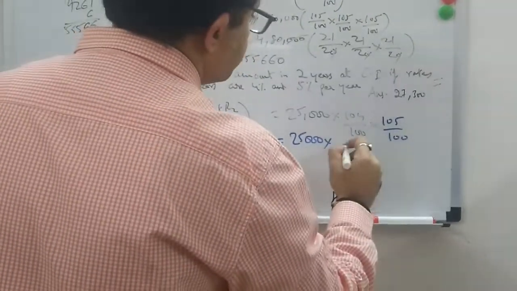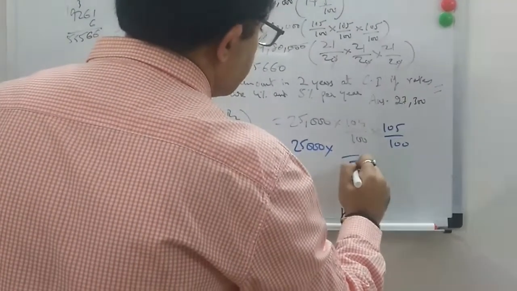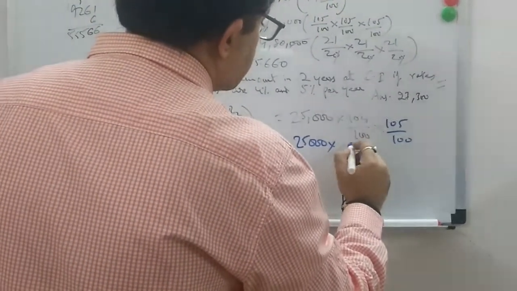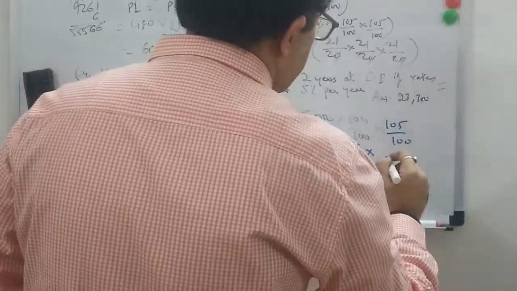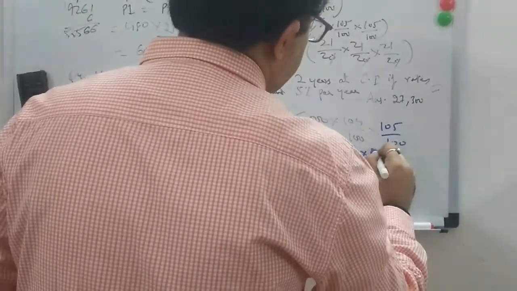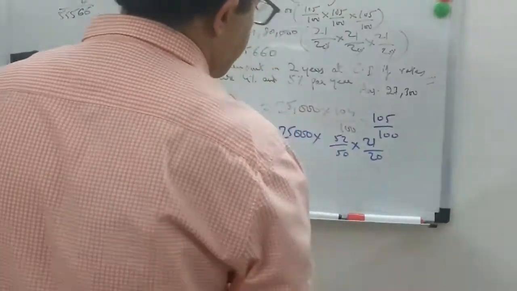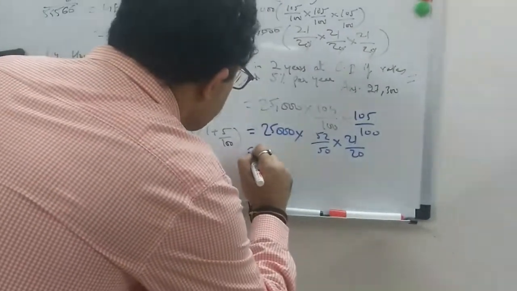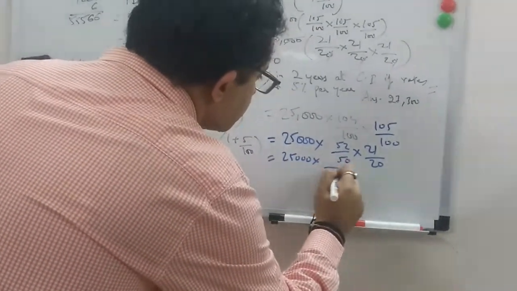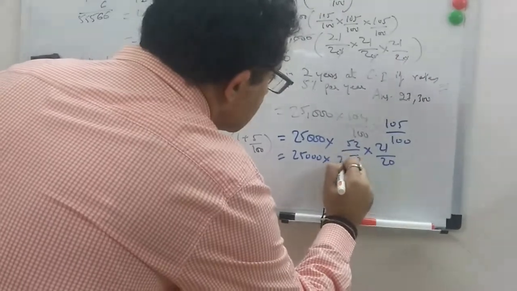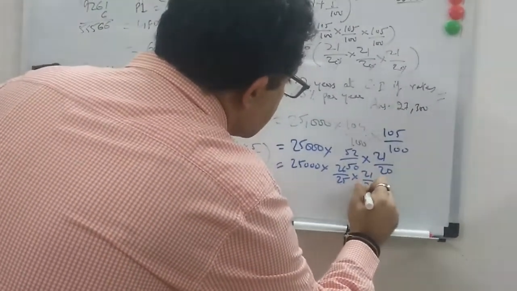Into 2, okay, and this is 50, and this is 52 into this by 5, and this by 520. This can be further written as 25,000 into, again by 2 is 25, this is 26 into 21 by 20.